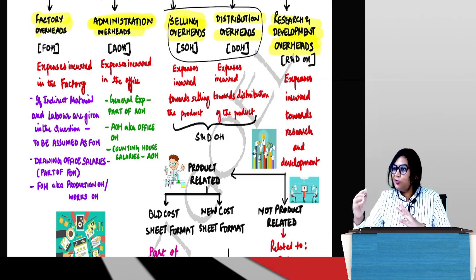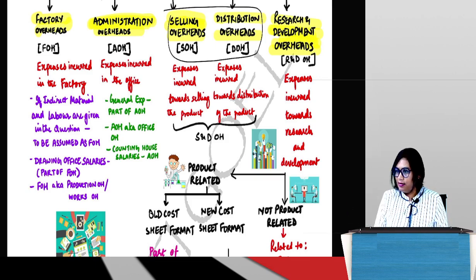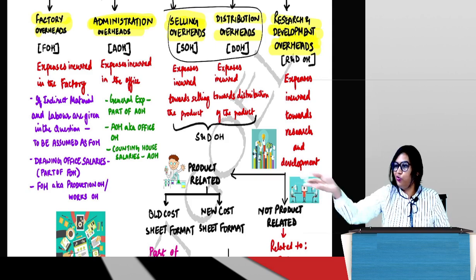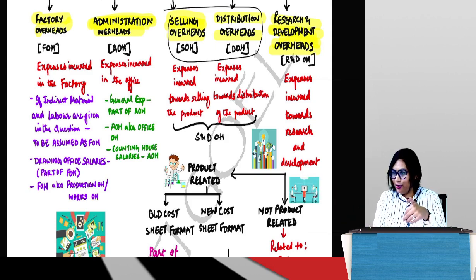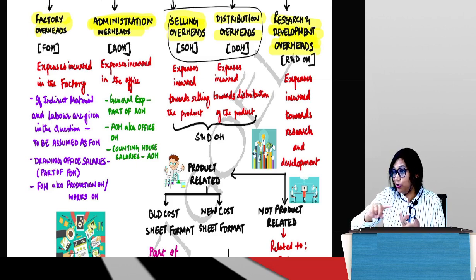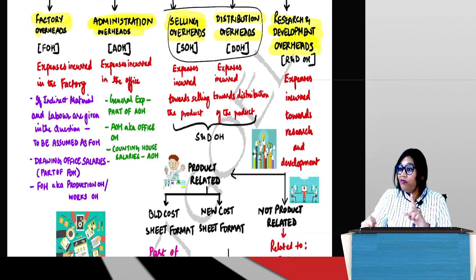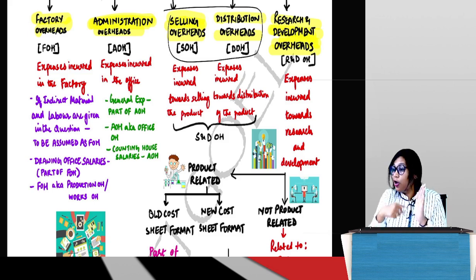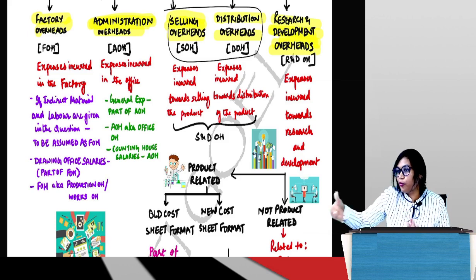The second thing is process related. Now my product is ready, I can't just take the masala and give it to you like that, right? It has to go in a package. So what kind of package are we going to use? What is going to be beneficial? Should there be usage of plastic or should it only be paper? How are we going to weigh and give the masala? Is there going to be a label on top? If the label is there, how is it going to work? Those are all process related things.